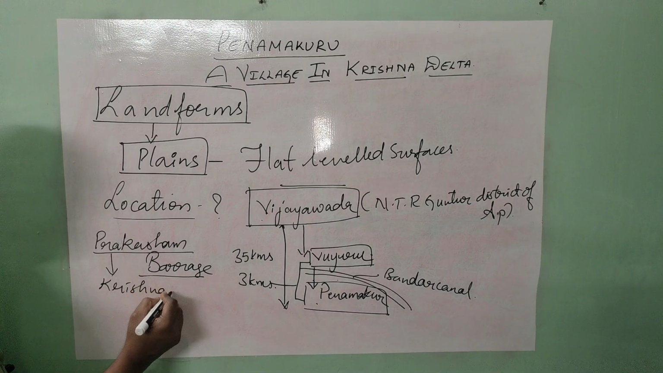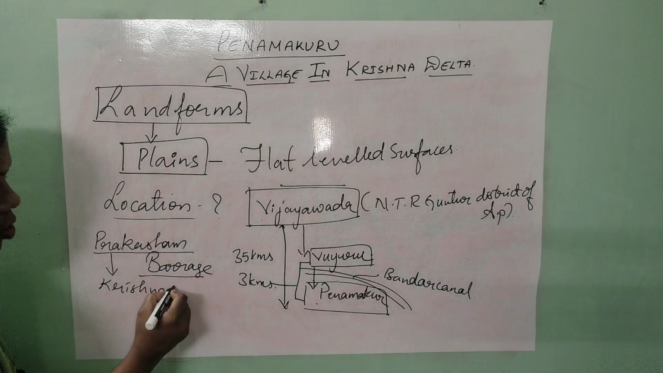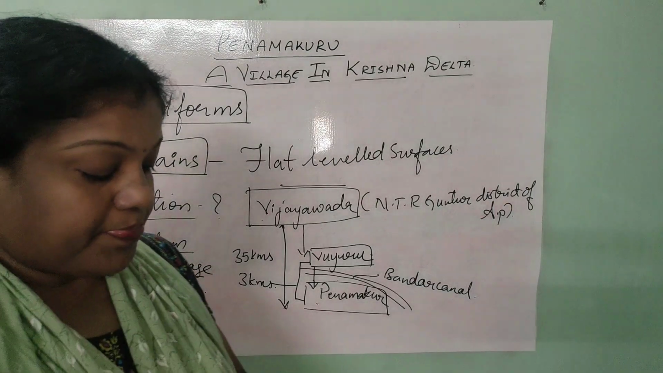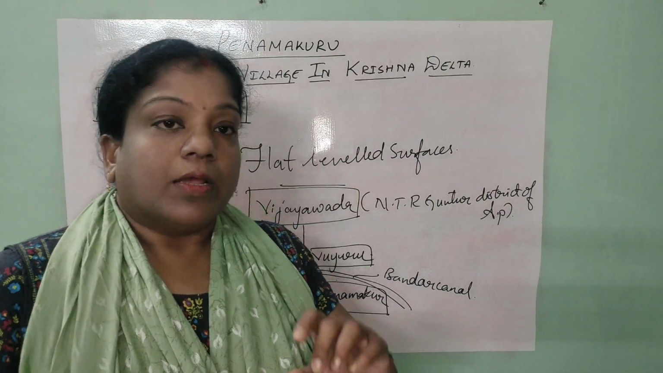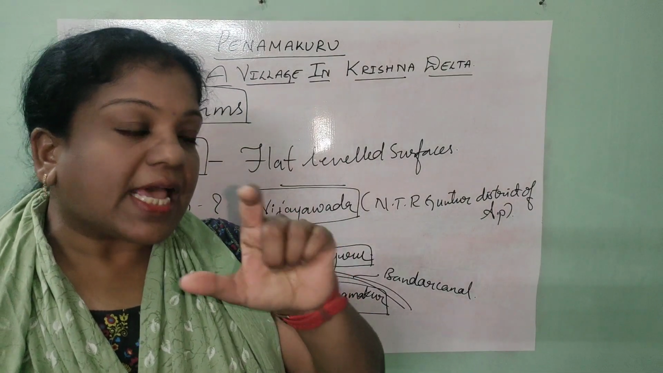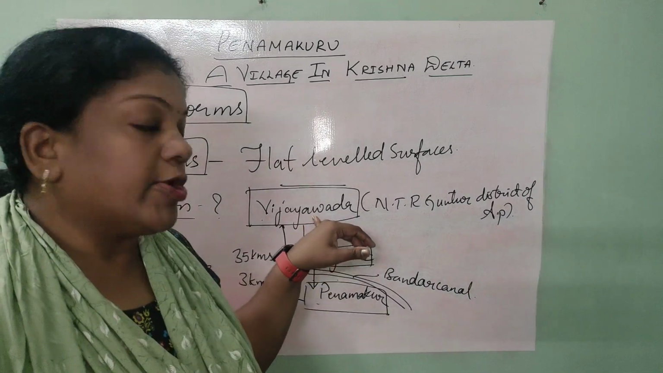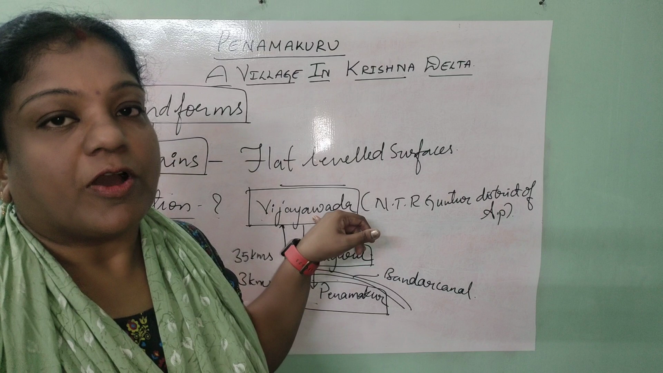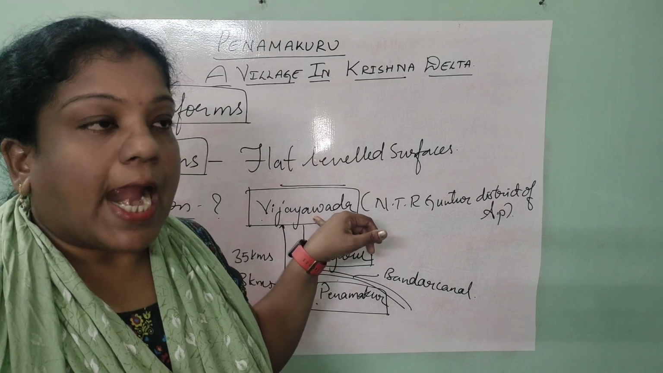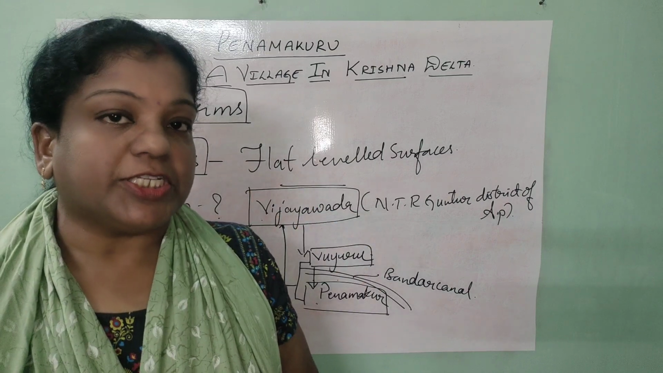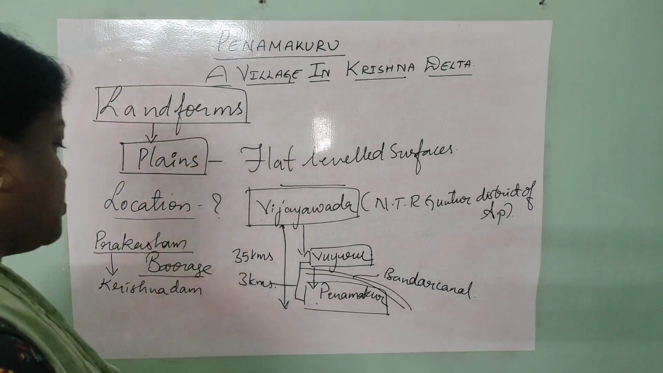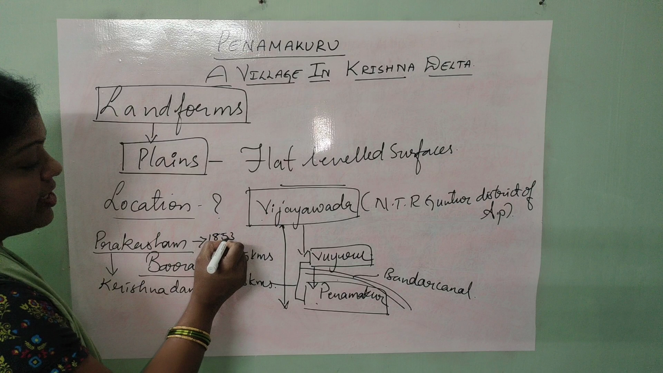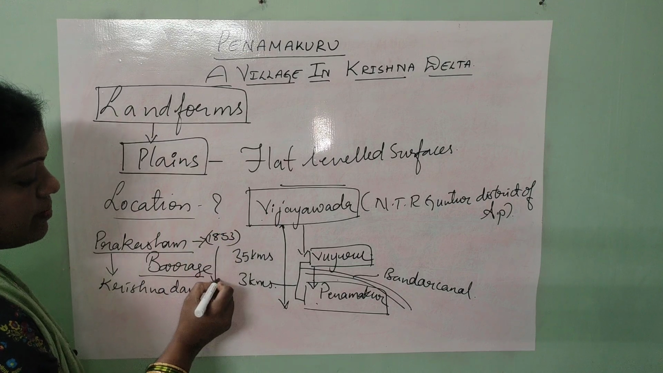This barrage, this dam, was built across the river Krishna, and it is located exactly in Vijayawada, one of the important cities of NTR Guntur district of AP state. And this was built by the Britishers in the year 1853. So in which year did they build this? In 1853. Who built this? Britishers.